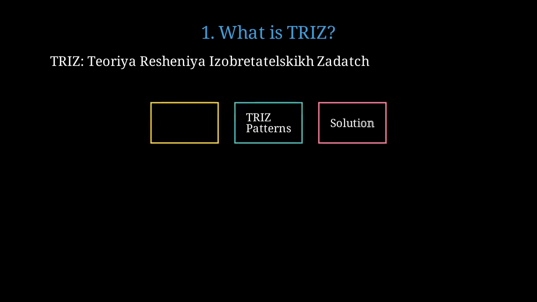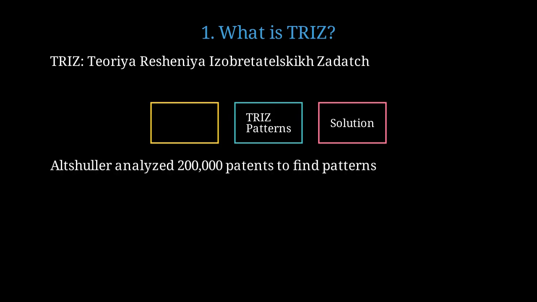TRIZ works by identifying patterns in existing solutions and applying them to new problems, creating a bridge from problem to solution through systematic principles. Altshuller analyzed over 200,000 patents and discovered that only about 40,000 contained truly inventive principles, which he condensed into systematic patterns. From 200,000 patents, Altshuller extracted 40 inventive principles that could solve most engineering problems.